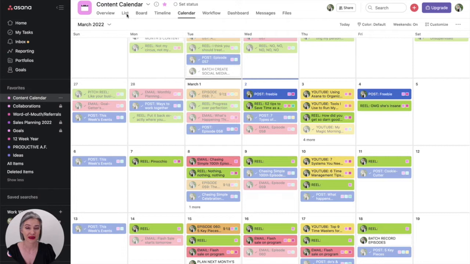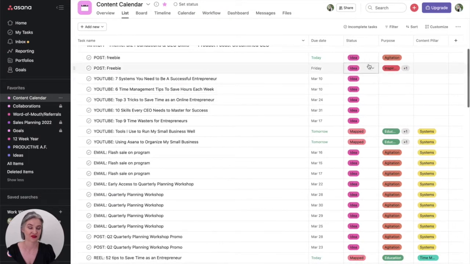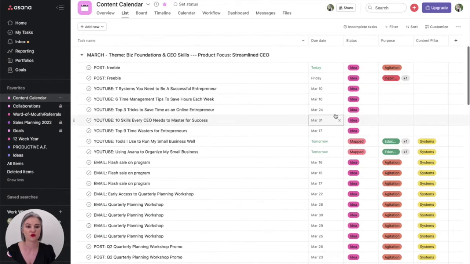Whenever I'm creating it, I can see it in a list view, which again, Asana allows. So seeing where things are at, if they're in the idea stage, if they're mapped out, if they're created, if they're scheduled, all of those different things allows me to better utilize the time that I have to actually create great content and not try to figure out what I've created, what I need to create next, and all the different things.